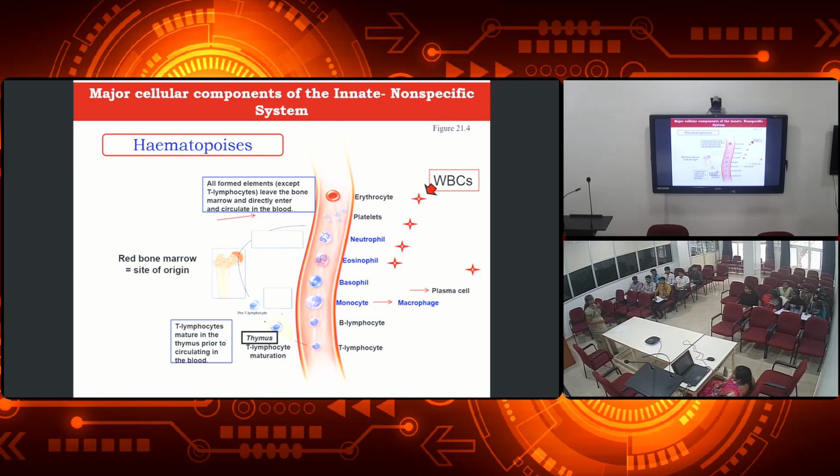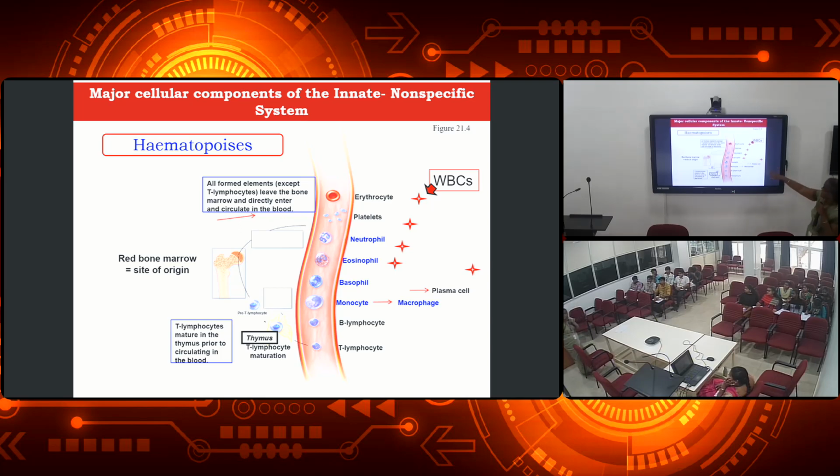The T lymphocytes which are produced in the bone marrow are called pre-T lymphocytes. Pre means what? Primitive, right? Primitive, immature T lymphocytes. So if these T lymphocytes should mature, what do they have to do? They should undergo further development, right? Further development takes place in the thymus, okay? And then after it matures in the thymus to become mature T lymphocytes, it will enter into the blood vessels, okay?